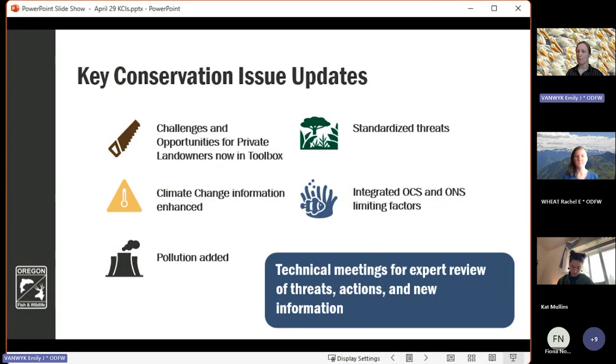We also did an overhaul on the climate change KCI with the Northwest Climate Adaptation Science Center to make sure that the information is up to date and reflects the current state of available climate information. And finally, we updated all of the other KCIs, standardizing language used to describe threats, and linking information back to the direct threats classification system to help end users connect with different naming structures between different states' wildlife action plans.